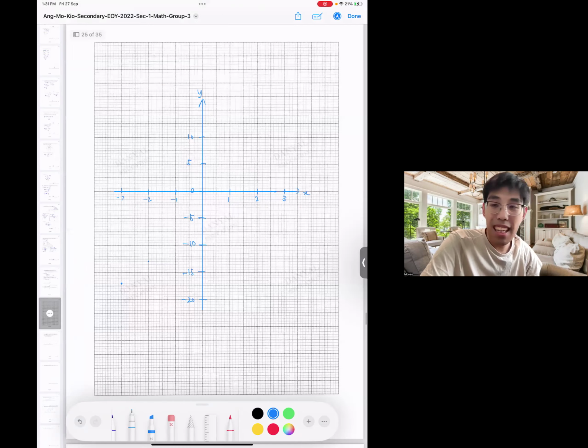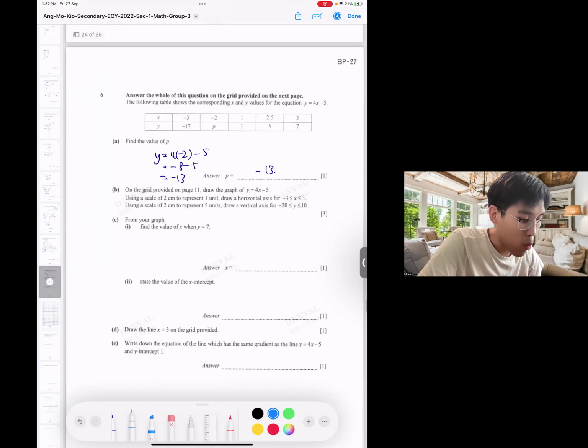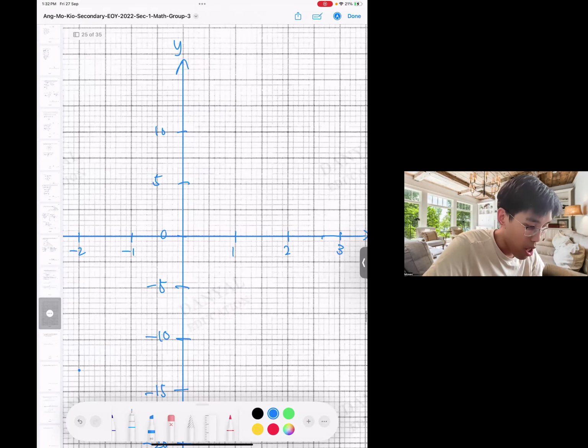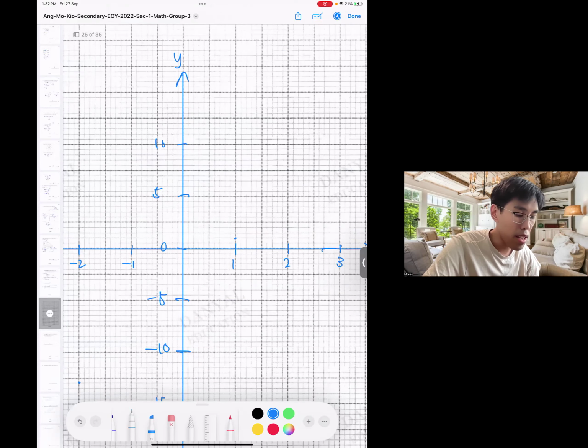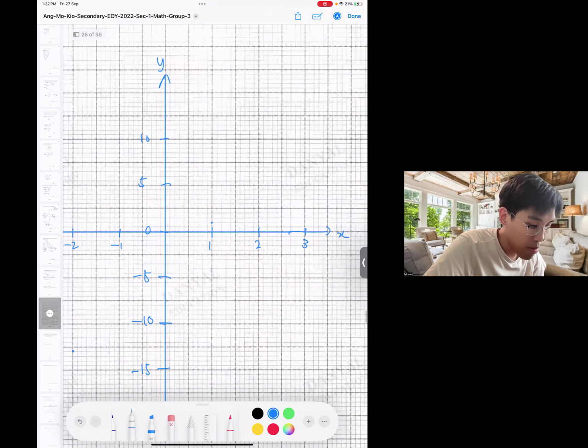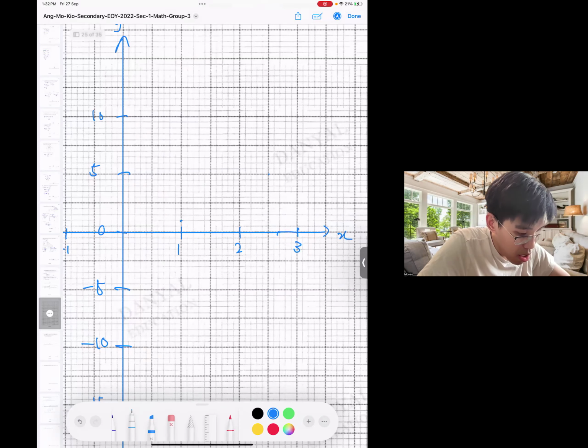Okay. Technically, with these 2 points, I can draw a straight line already. But they say need to plot points. Okay, plot points, no choice. Then it's 1, 1. 1, 1 is where? 1, 1 is here. What else do we have? We have 2.5 and 5. 2.5 and 5 is here.